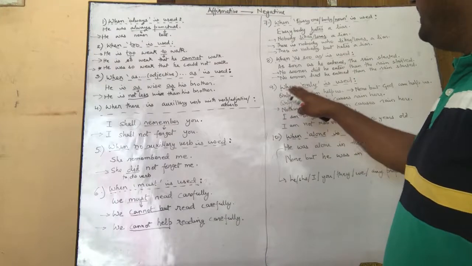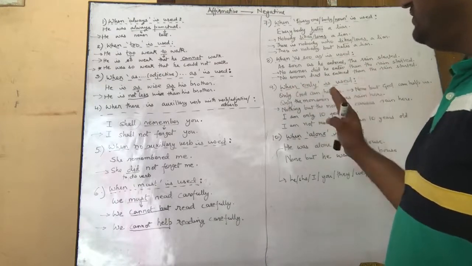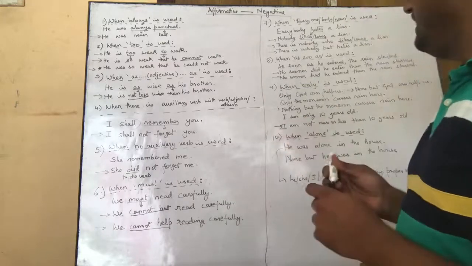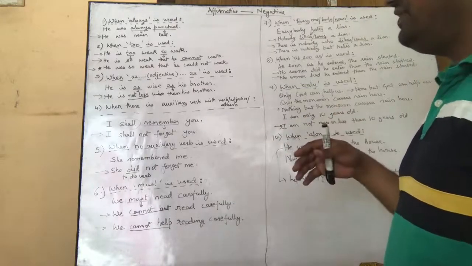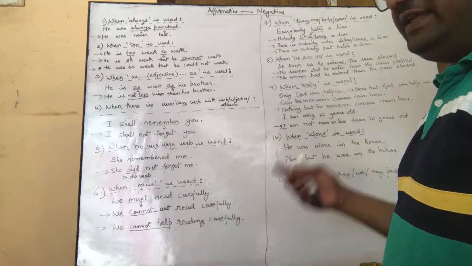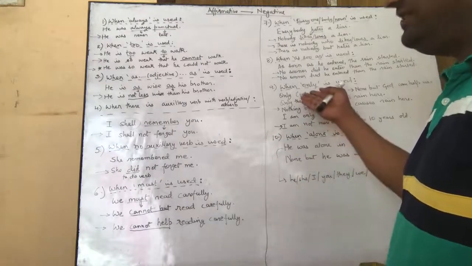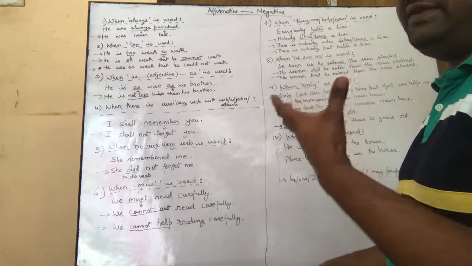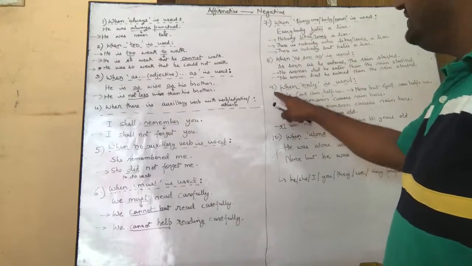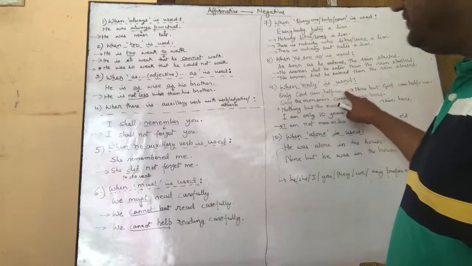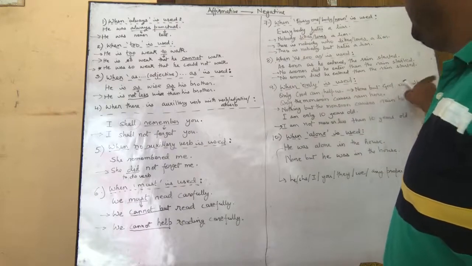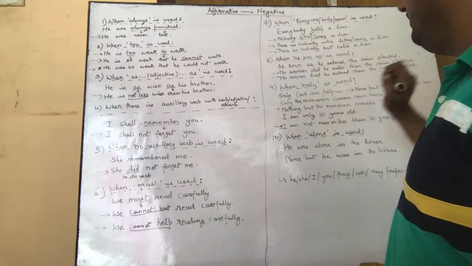So next we'll see when only is used in a sentence. This we'll see in three different manners, right? When only is used for a sentient being, that is for a living thing, which could be a person, or in this case we are using God. It's a sentient thing, right? And only is used at the beginning of the sentence. Only God can help us. This will be transformed as, instead of only we'll use none but, and then the rest of the sentence. None but God can help us.